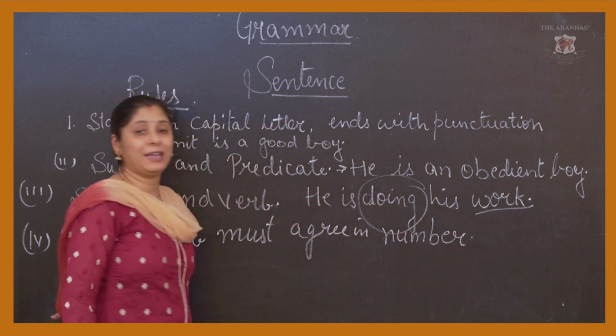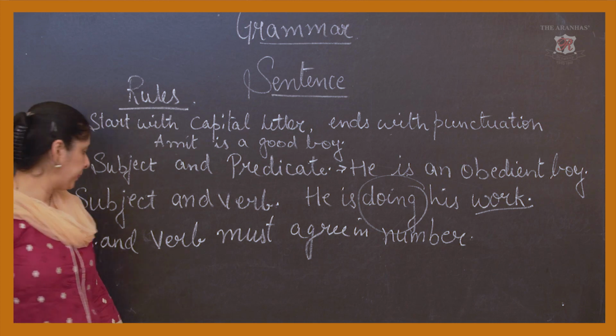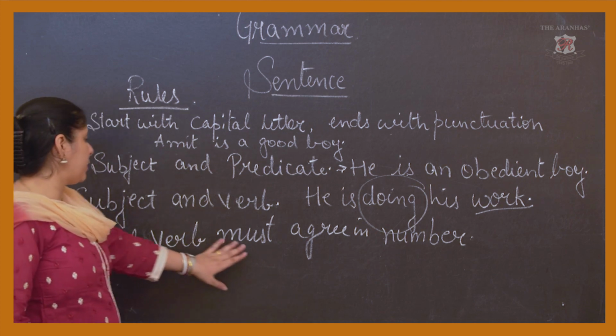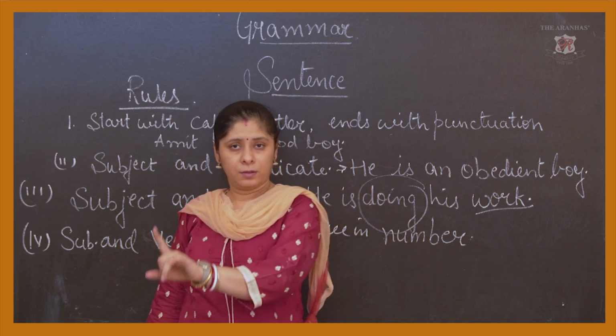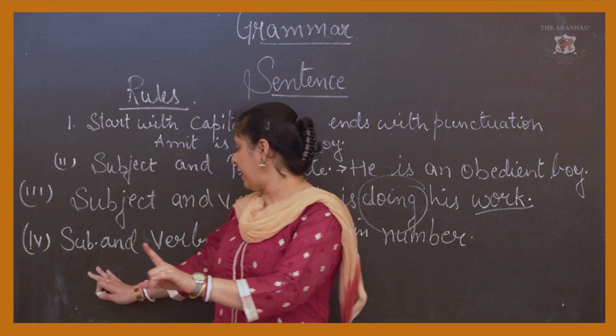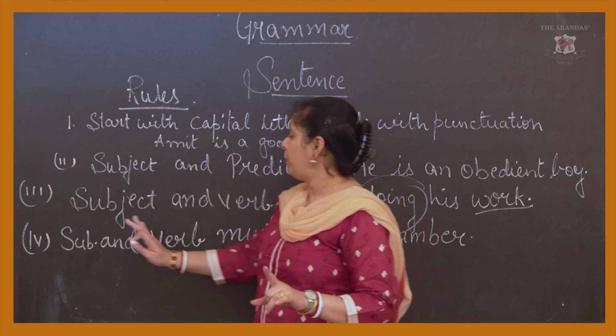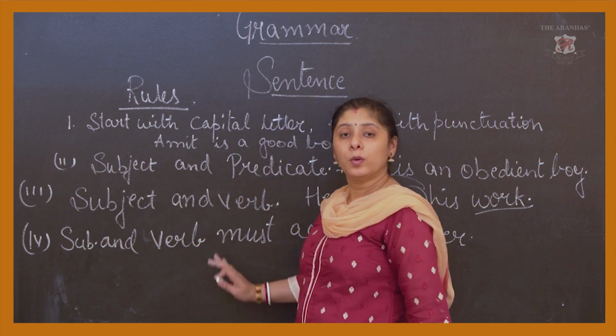So that you can easily copy. So subject and verb must agree in number. For example, if a singular subject is there, there is a singular verb. If a plural subject is there, a plural verb.